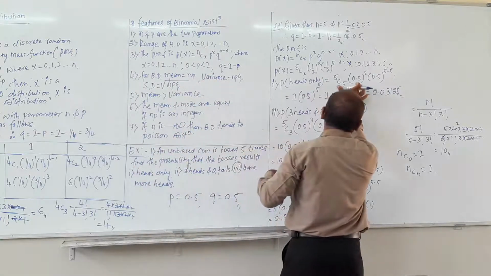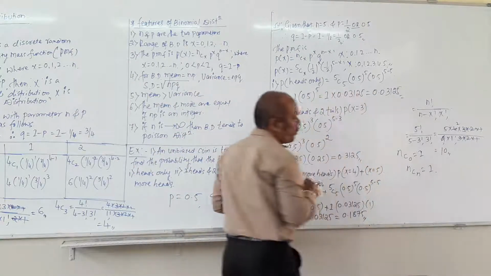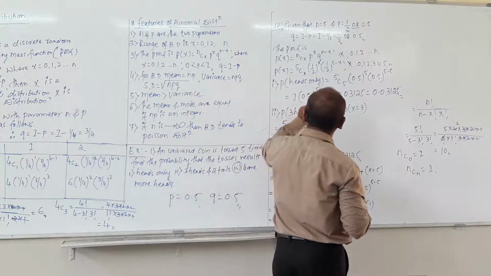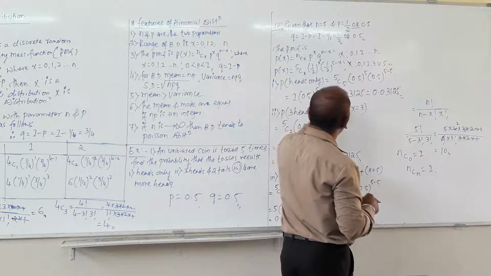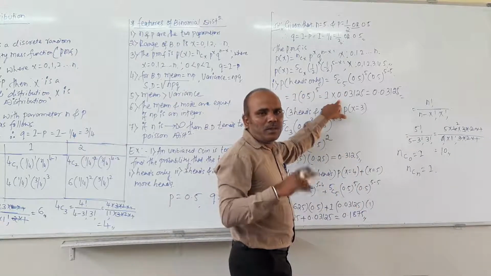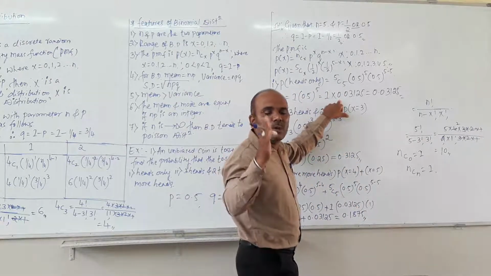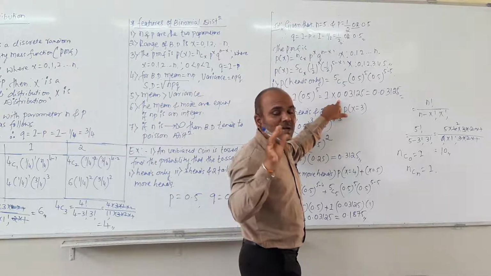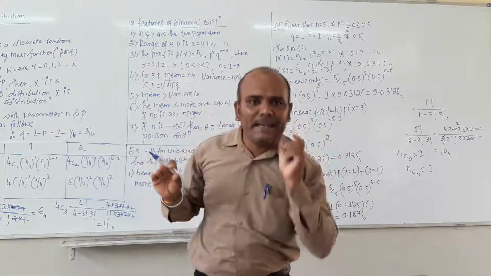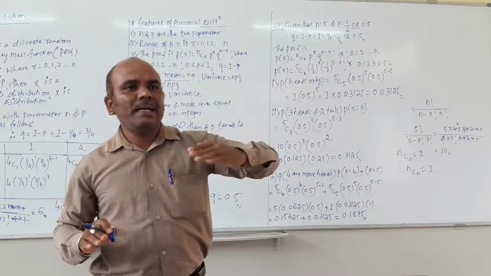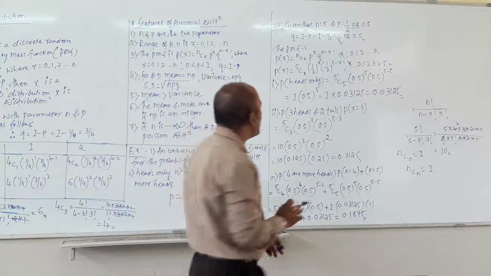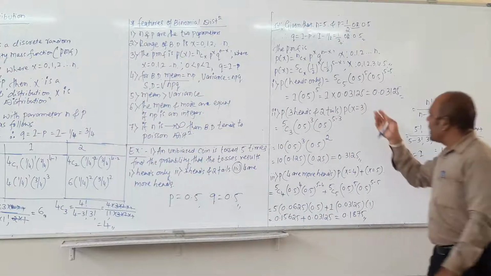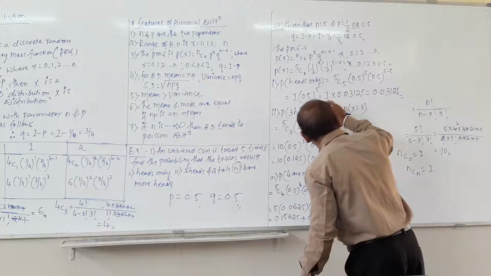Continue with these two parts, 5C5 and 0.5 raised to 5. 1 into 0.5 raised to 5 is nothing but 1 into 0.03125. It means you have to multiply 0.5 5 times. ಆಗ 0.5 ನ ನೀವೇನ್ ಮಾಡಬೇಕು 5 times multiply ಮಾಡ್ರಿ ನಿಮ್ಮ ರಿಸಲ್ಟ್ ಏನು ಬರುತ್ತೆ ಅಂತಂದ್ರೆ 0.03125 ಬರುತ್ತೆ. Then you have to multiply that into 1.